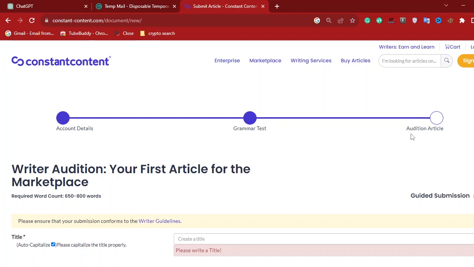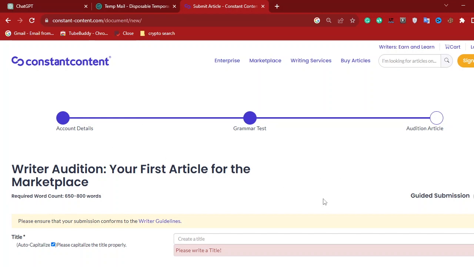This site is called Constant Content and is a content writing website where you are paid to write articles, and on this website there is a potential of you making a lot of money. From writing, there's a potential of you making a lot of money, so you have to check this website out. The name of the website is Constant Content.